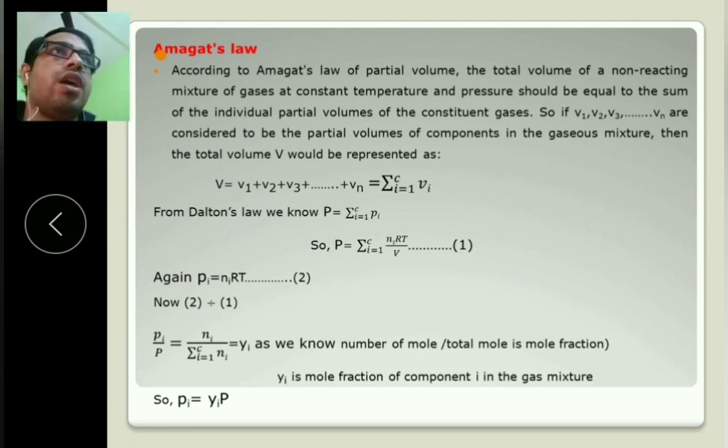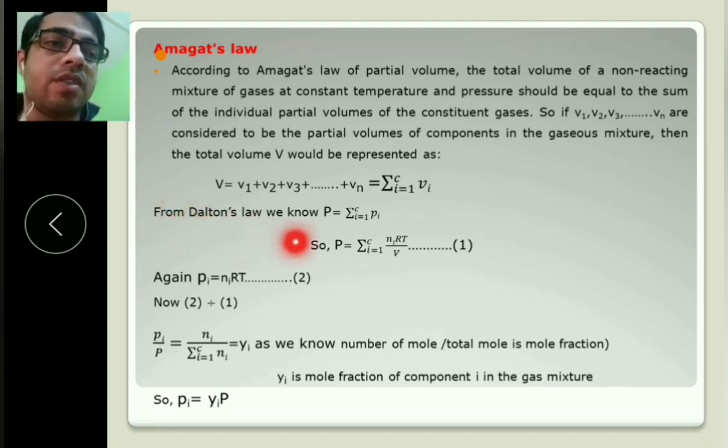Suppose we have hydrogen, oxygen, nitrogen: hydrogen 1 liter, oxygen 2 liter, nitrogen 3 liter. So total volume is 1 plus 2 plus 3 equals 6 liter. So the mixture of hydrogen, oxygen, nitrogen has a volume of 6 liter.